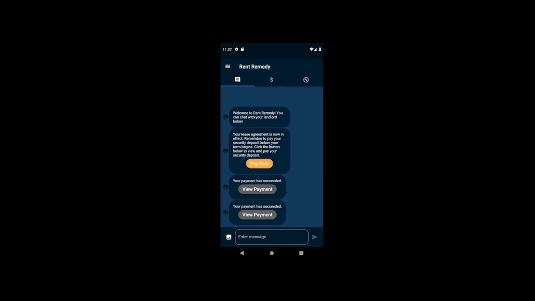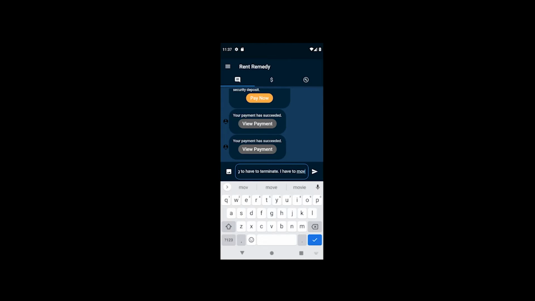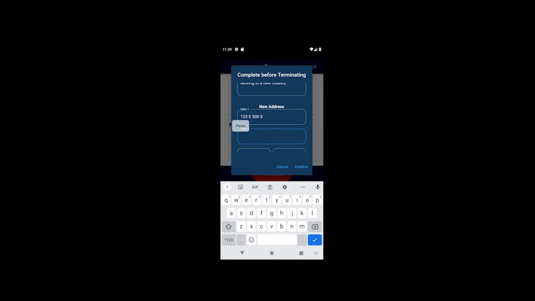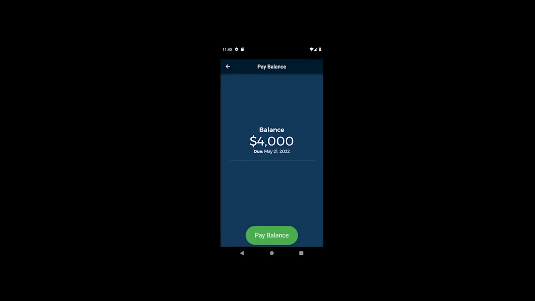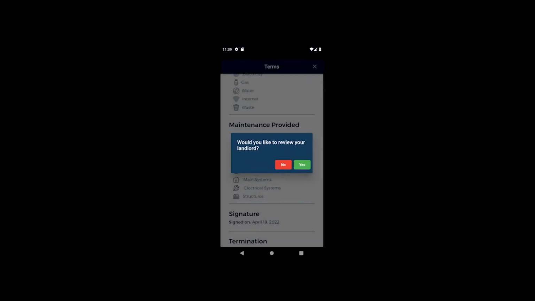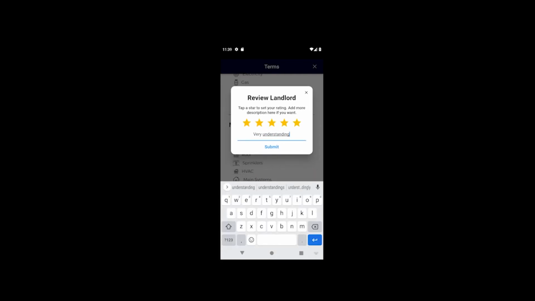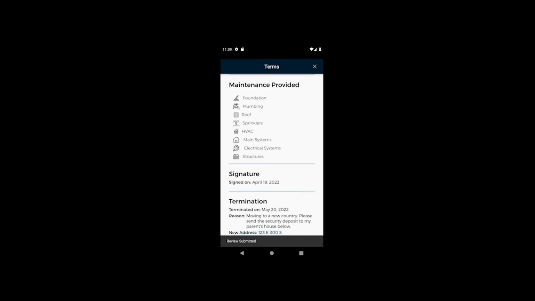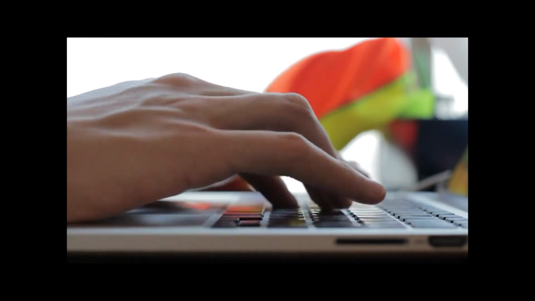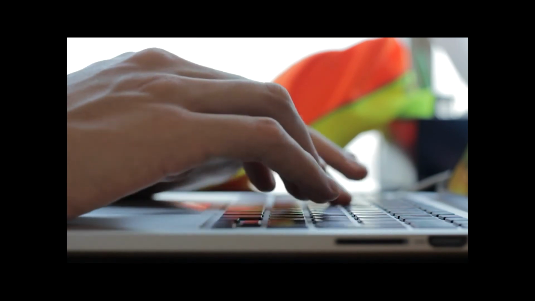The lease agreement between Tony and Peter ended on good terms. However, Tony's next tenant, Natasha, had to move away unexpectedly and terminate the lease agreement early. Natasha submits a termination request, and after paying the termination fee and any applicable remaining payments, she is free to leave. When a lease agreement is ended, whether it be early or on normal terms, the tenant has the option to submit a review of their landlord, allowing users who apply in the future to see an estimate of how well their potential new landlord is received. Here, Tony can continue the cycle of getting tenants, answering questions, completing maintenance requests, and getting paid.